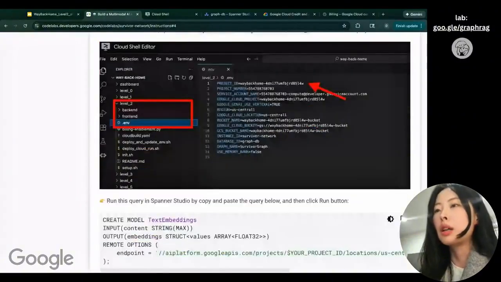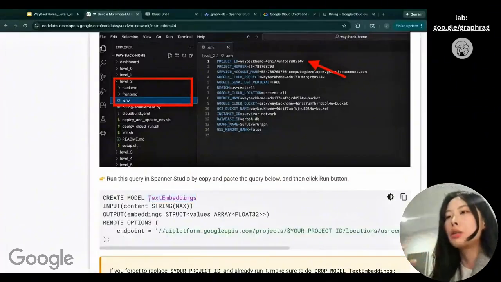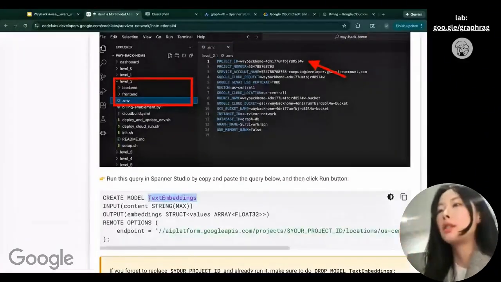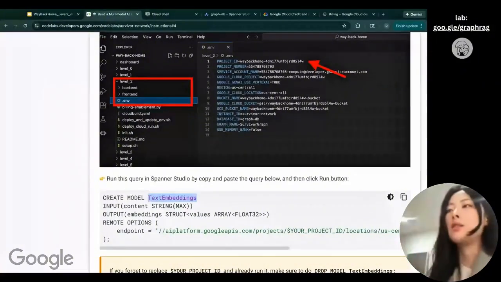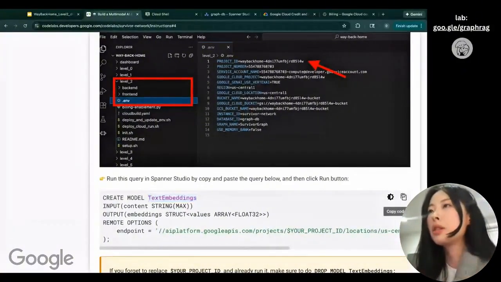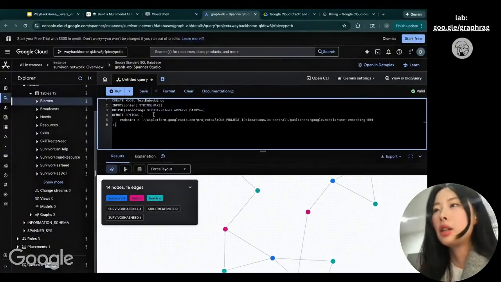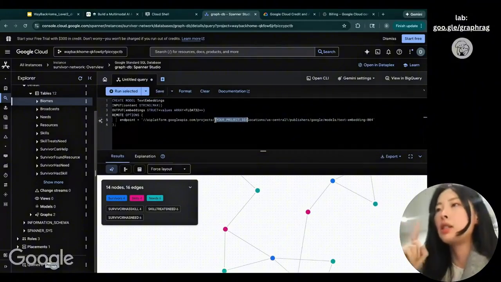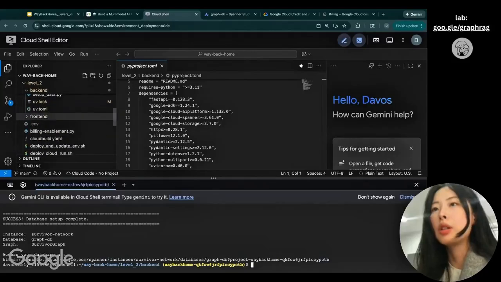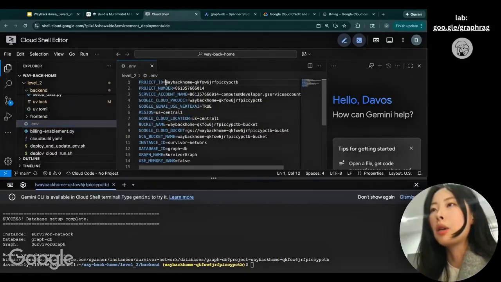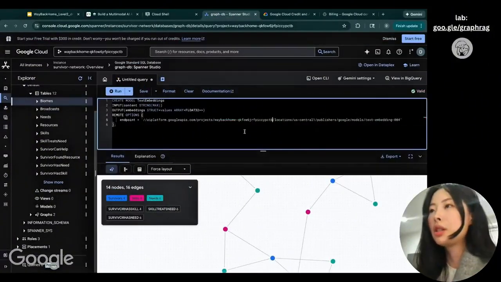What we want to do is create a text embedding for the things we are trying to search, right? So we want to have the embedding model first, and then we can use this embedding model to convert things to embeddings, and then we do the semantic search. Now I'm going to copy this and paste it over here. A very important thing is you need to replace the project ID with the real project ID. So what I do over here is go to the .env file, copy this project ID, and paste it over here. So this is how you do it.